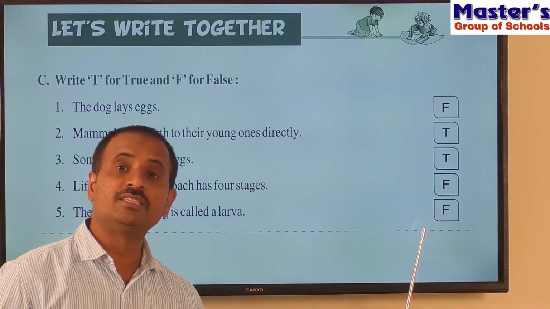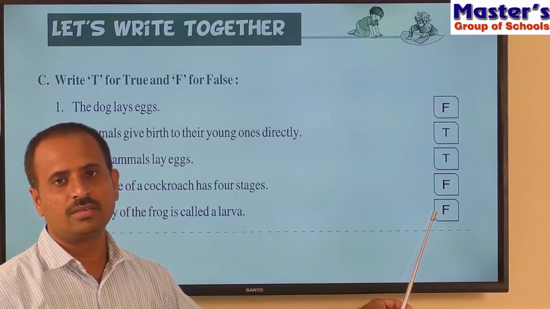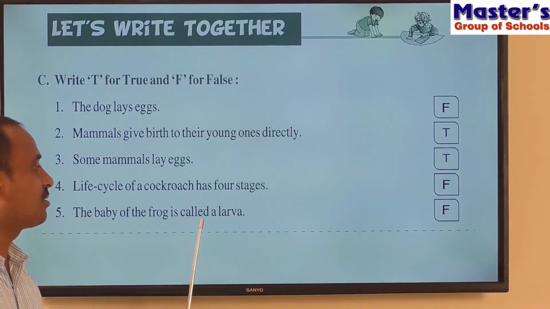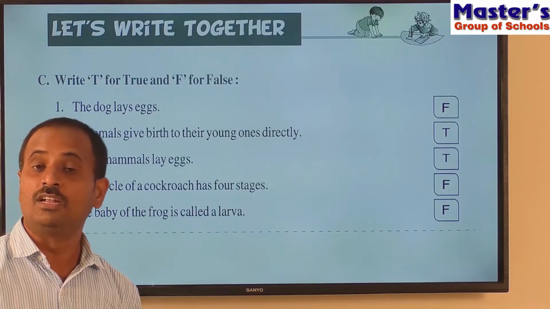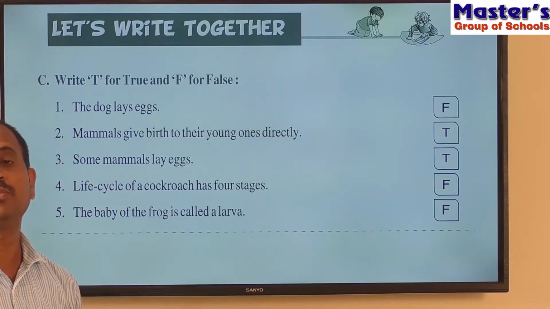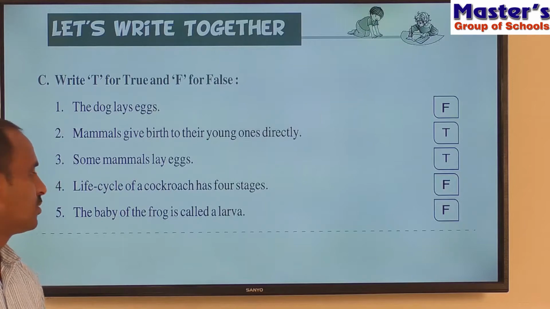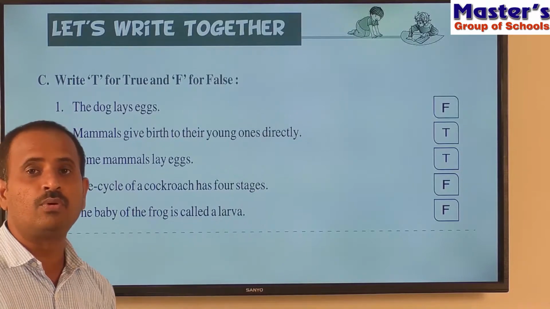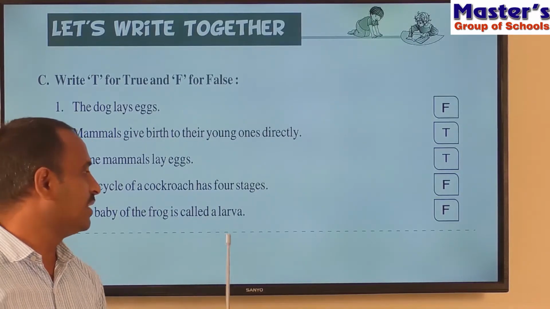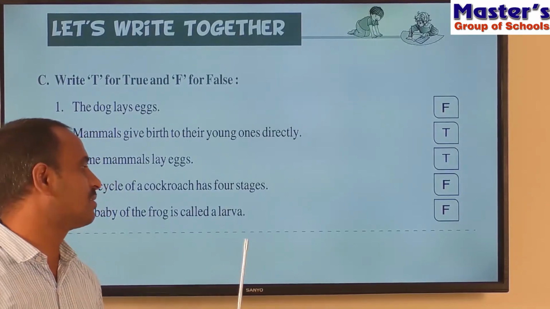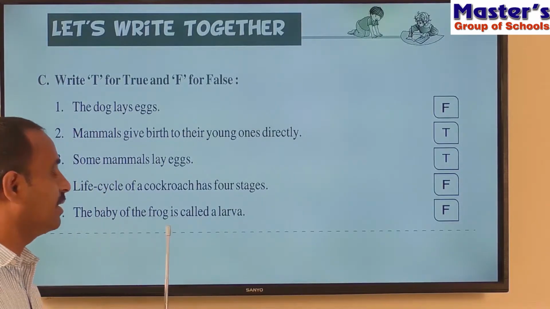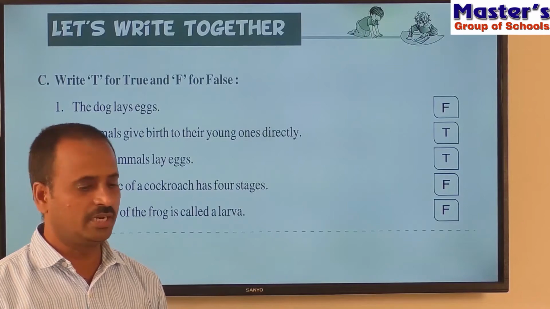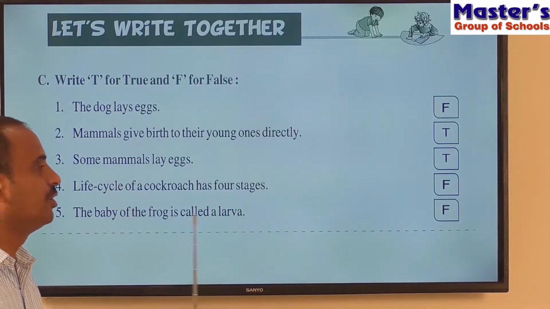And see the fifth sentence. The answer for the fifth sentence is also F. That means it is false. That means the fifth sentence is wrong. So what is wrong here? The baby of the frog is called a larva. Children, already we have discussed in the questions and answers about the life cycle of frog. What is the baby of the frog called? The baby of the frog is called tadpole, but not larva. So what is larva here? The baby of the insects is called larva, whereas the baby of the frog is called tadpole. So the fifth sentence is also wrong. Answer is F. So children, note down these sentences in your notebook.